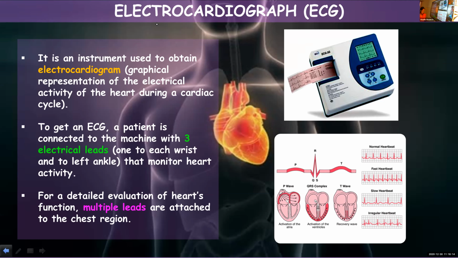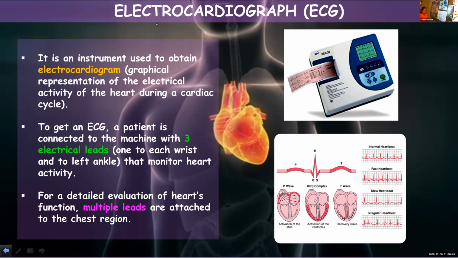And as you can see here, in the electrocardiogram you find repeated waves. In each unit, you can see a P wave, a QRS complex, and a T wave. P wave indicates the depolarization of atria, QRS the depolarization of ventricles, and the last one, T wave, the repolarization of ventricles.